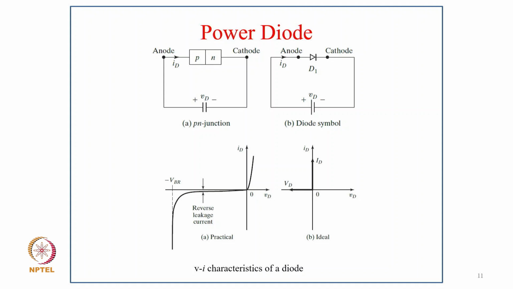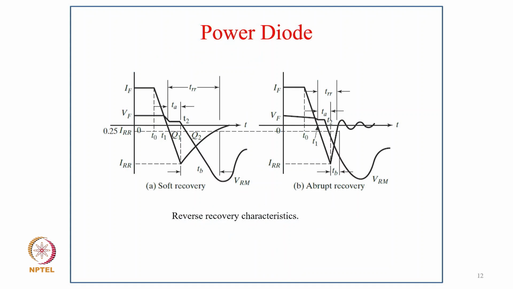So coming to the power diode, we have a typical PN diode, as the symbol shows, and how the characteristic looks. If you look at the ideal characteristic, in forward we must have zero voltage drop, and in reverse we should have zero current flowing. But practically you can see the characteristic here. It takes a small drop in forward to conduct, and in the reverse direction it has a leakage current up to a certain voltage. After that we have a breakdown. So we never operate up to the breakdown; we operate well within the safe limit of this diode.